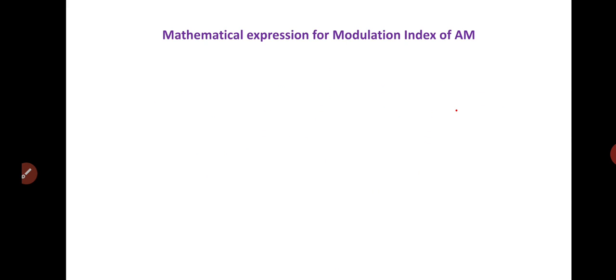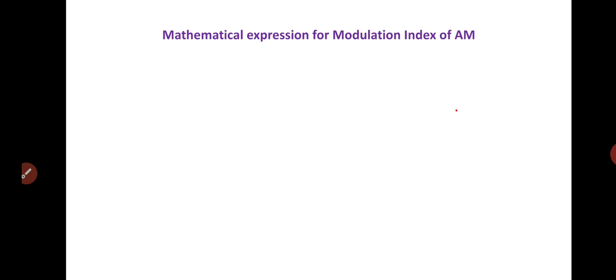Now let us discuss the modulation index. We will obtain an expression for modulation index. As you know, in amplitude modulation there are two signals, the modulating signal and the carrier signal.